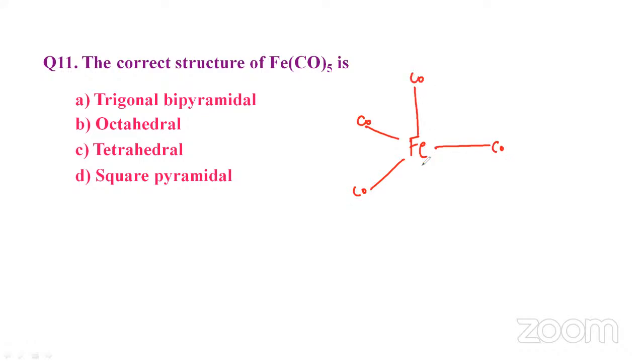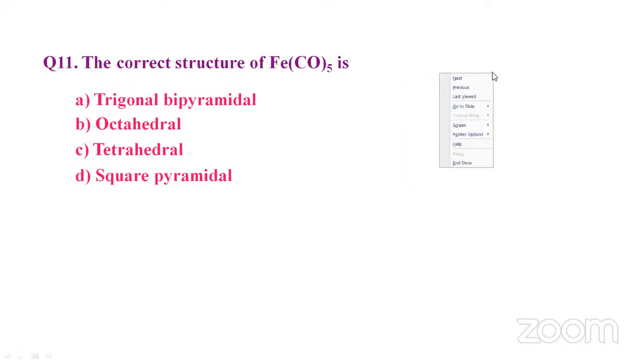What is the structure? Yes, it is trigonal bipyramidal. So the answer is A. Trigonal bipyramidal. So we'll go for the next one.